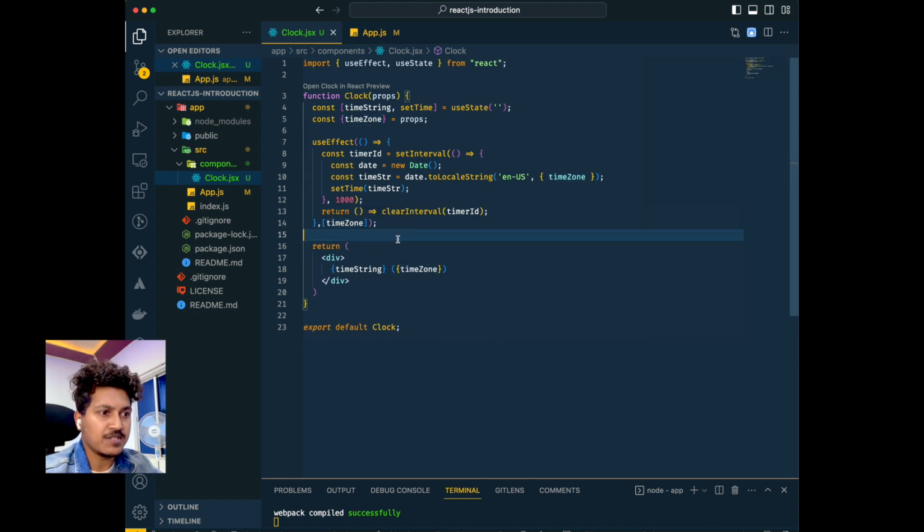Yes, as and when your dependency changes, your clearInterval will be called. This is as a cleanup method, right? And we are printing the time and time zone here as a string.